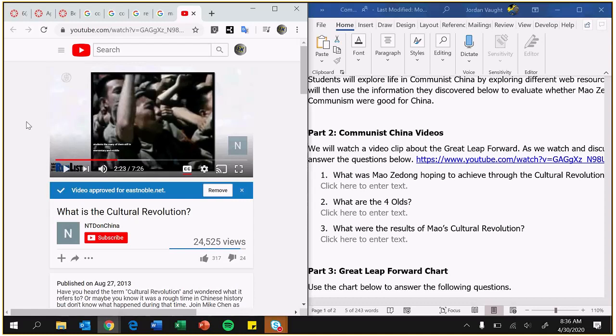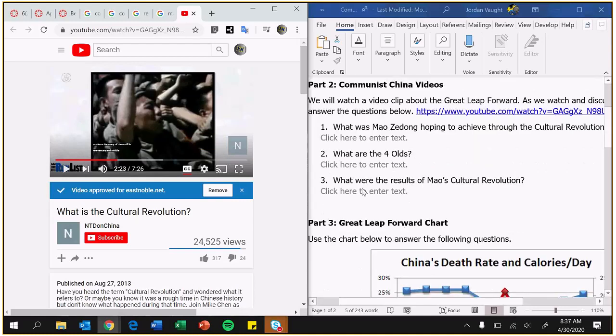Just like yesterday, the Great Leap Forward, what he was trying to do, what his goal was, and then the result was killing 18 to 43 million people. So this one, he had a goal, but eventually the result was something bad for the people. So keep that in mind when you're doing number 3 here, is how did it affect the people of China? Okay, so that's all there for you there.